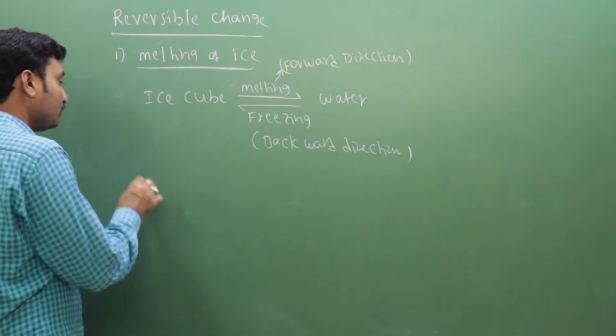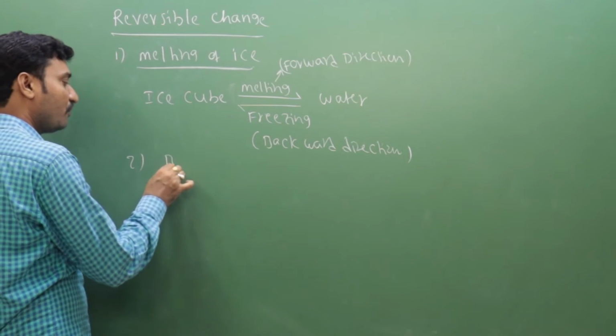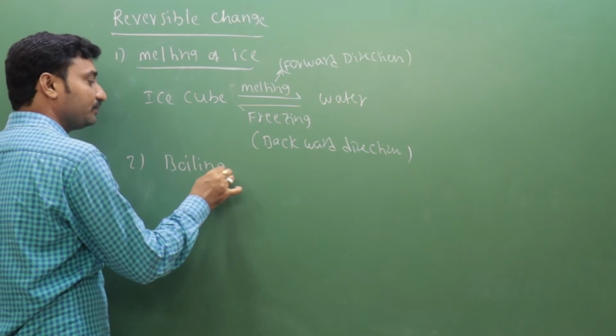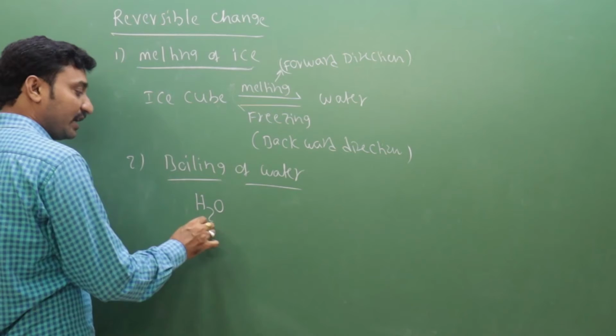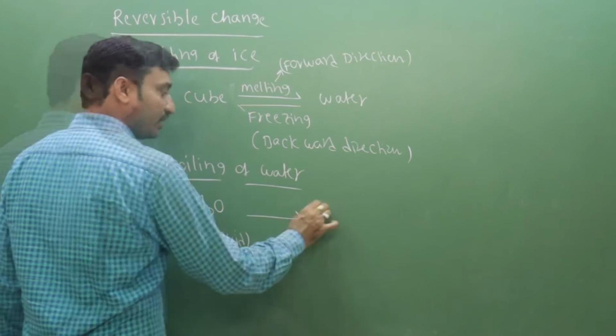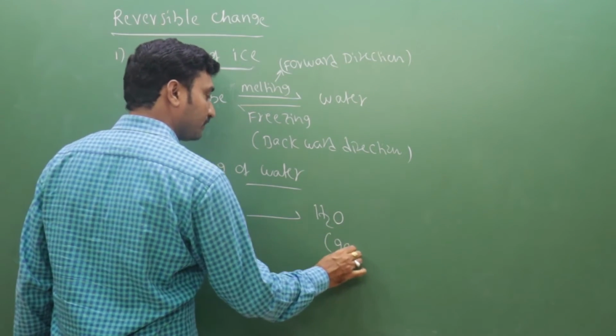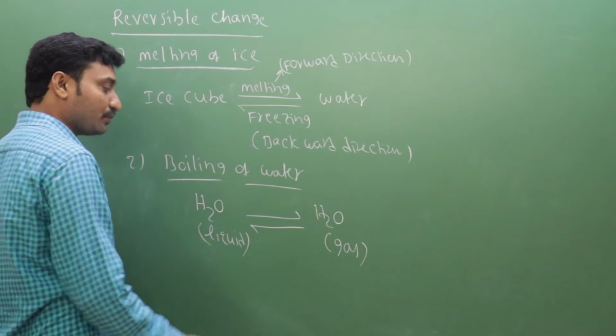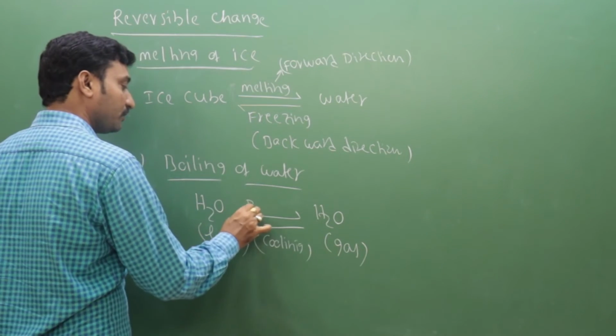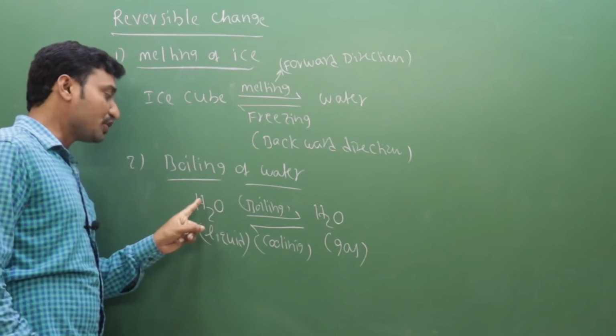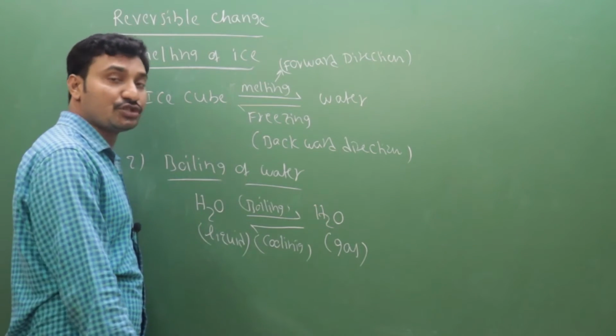And also boiling of water. Boiling of water is also a reversible change. H2O liquid, on boiling, gives H2O gas. Again, on cooling it gives H2O liquid. Boiling is nothing but evaporation. H2O liquid boiling gives H2O gas.